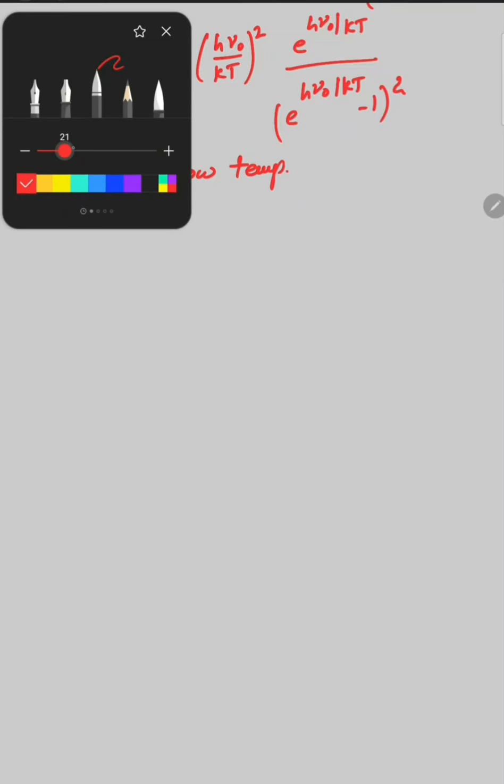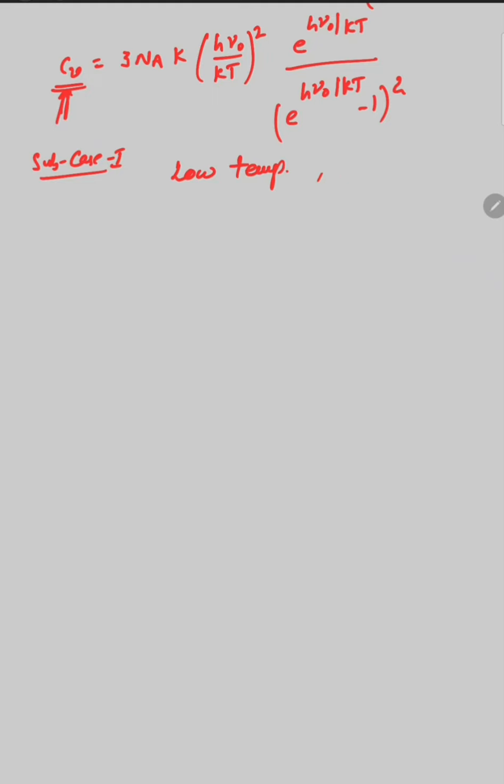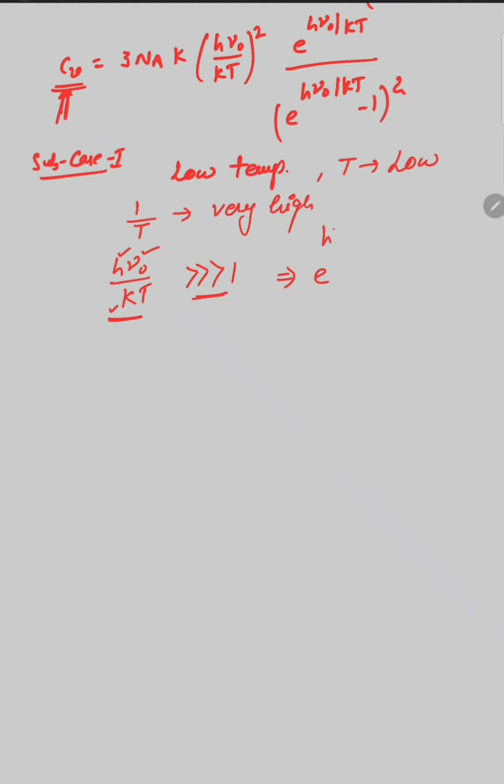When the temperature is very low, that means T is low, 1 upon T is very high, its inverse will be high. Ultimately h mu naught upon kT, where h is Planck's constant, mu naught frequency is constant, and k is Boltzmann constant, also constant. So this value is very much greater than 1. Its value is very large, so obviously its exponential term is also very much greater than 1.